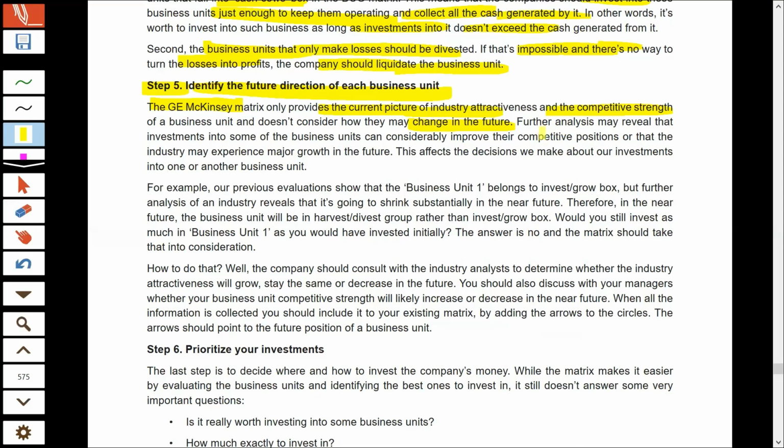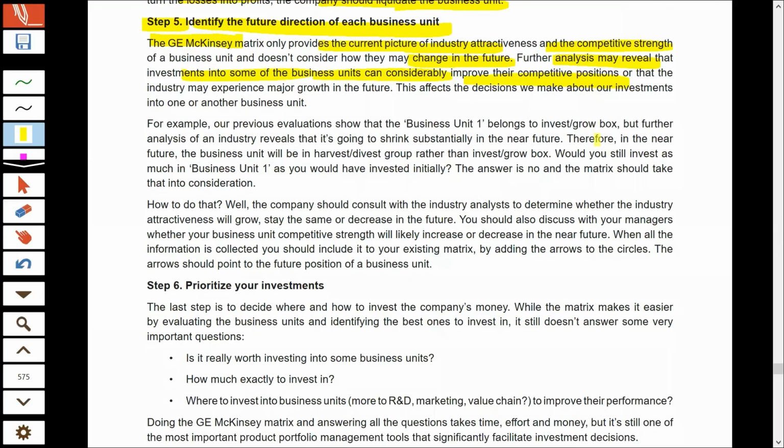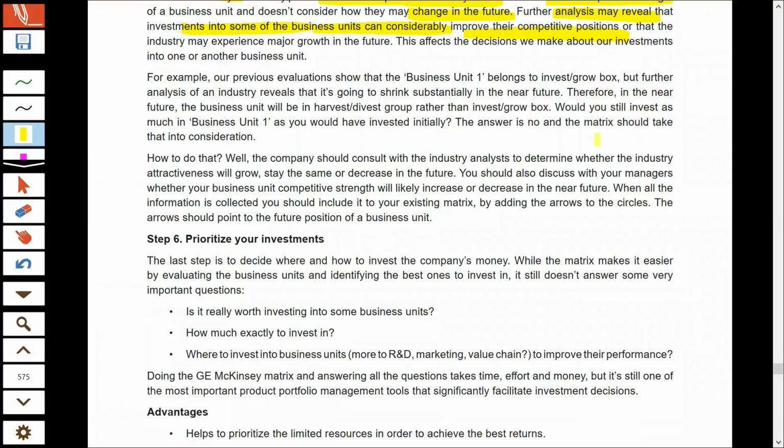And I already told you, any investment that you make today requires a long-term commitment. So you should be very clear as to whether the future is also good enough, whether the investment that you make today will considerably improve your competitive position in future or not. And on that basis, you should make your investment at present.